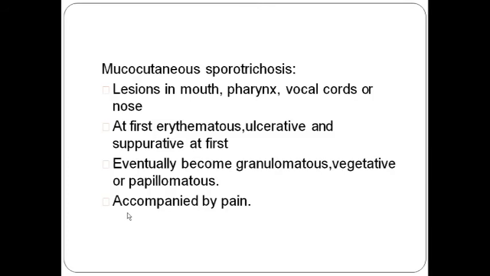And mucocutaneous sporotrichosis, the second form of sporotrichosis, the lesions are present in the mouth. They may be present in the pharynx, vocal cord and nose. So why is it happening? Due to inhalation or ingestion of the spores. Usually at first there will be erythematous ulcerative suppuration, and eventually they will become granulomatous, vegetative or papillomatous, and usually they are accompanied by severe pain.